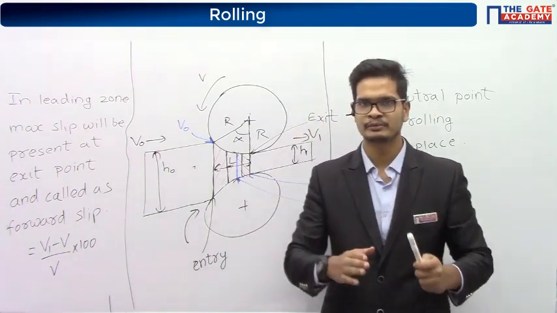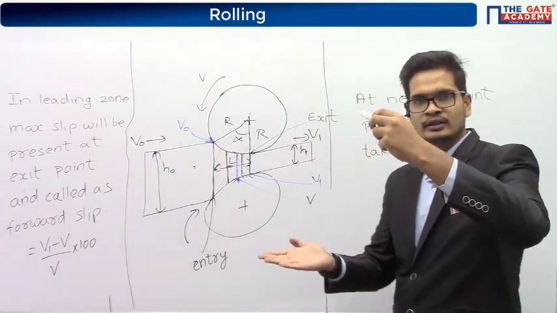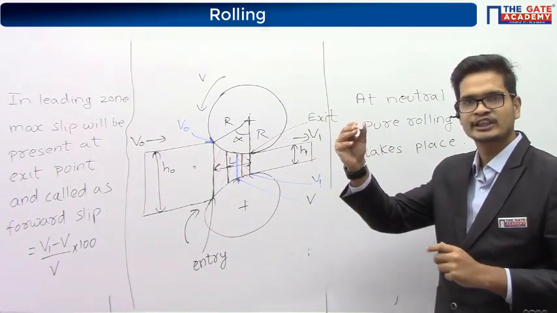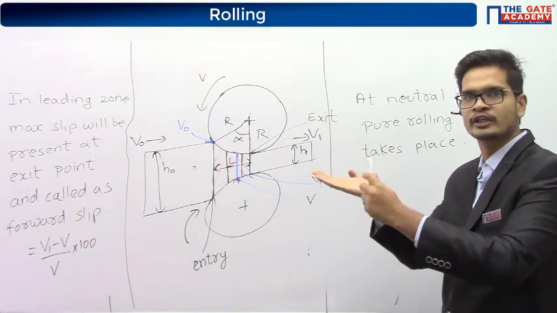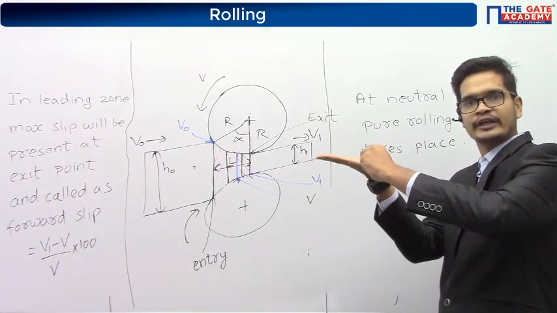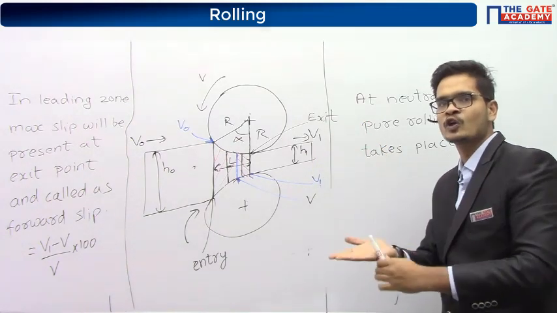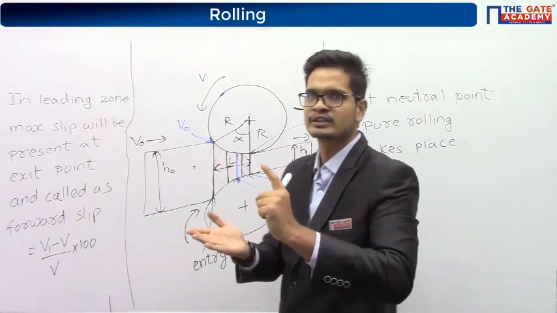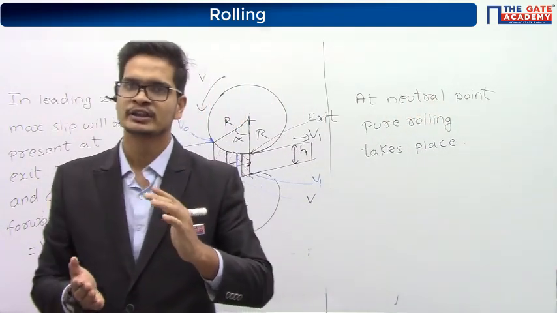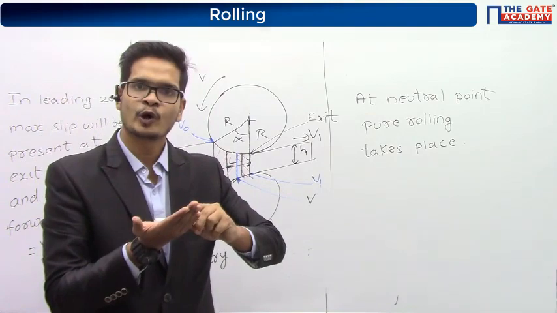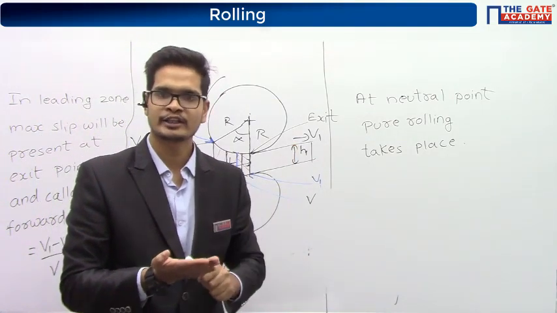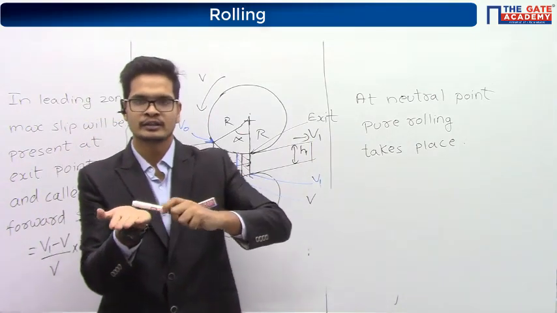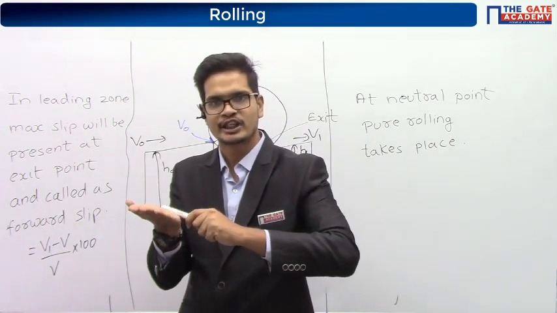So, please tell me the answer. See, let's take this marker. This marker is behaving as a roller. It is rolling over my hand. So, when the marker is moving in a pure rolling motion, will there be more contact area between the marker and my hand, or when slip is present?